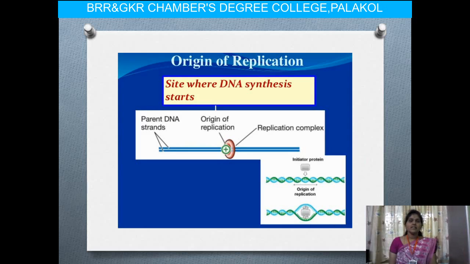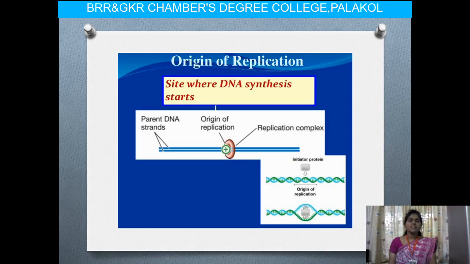The next topic is origin of replication, how the replication will be formed. Here we have some sites that are going to start the replication, called the ori site or origin of replication. The DNA synthesis is started from here. So here we have the parental strand, which has the origin of replication and the replication complex. From this the replication will start at the 5 prime end.